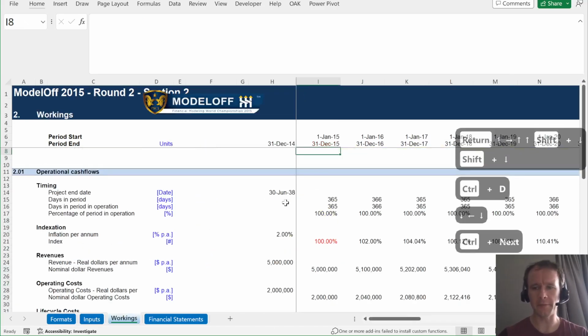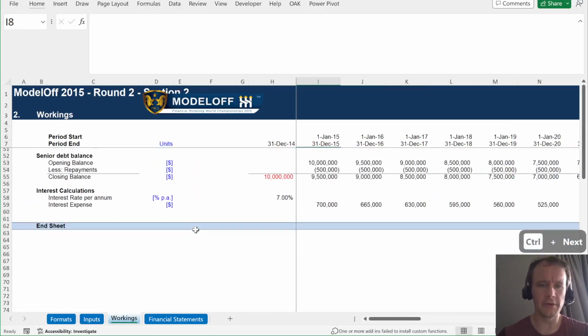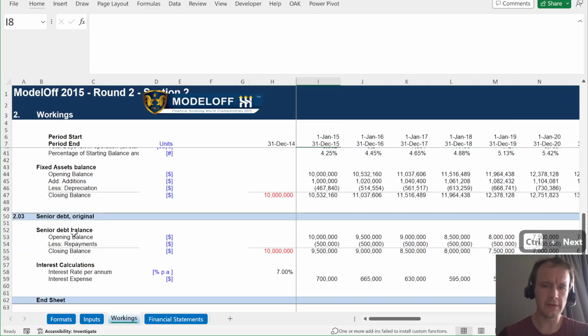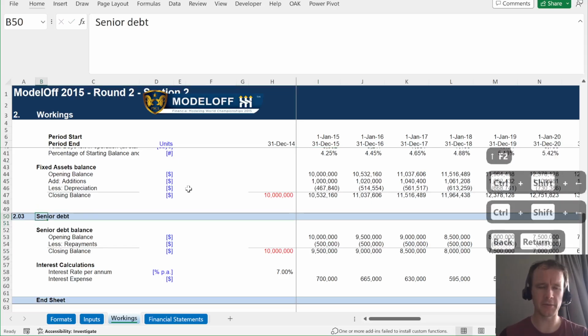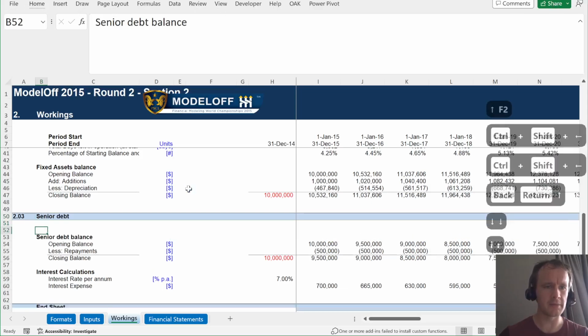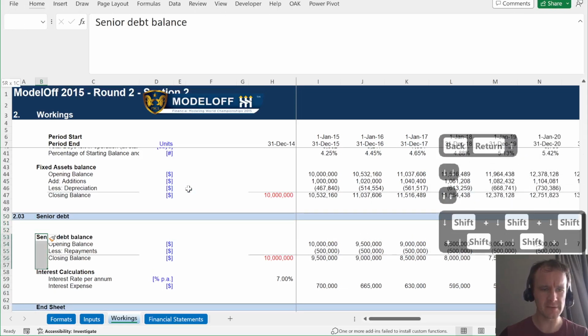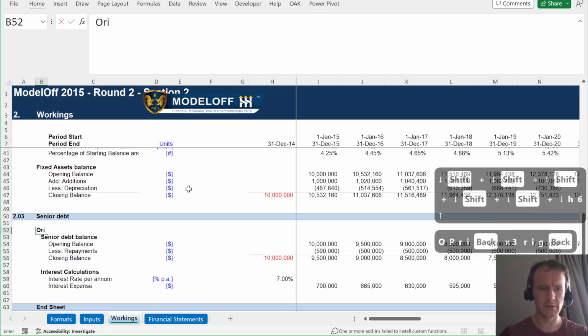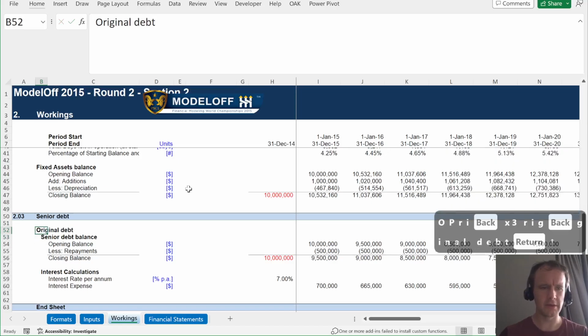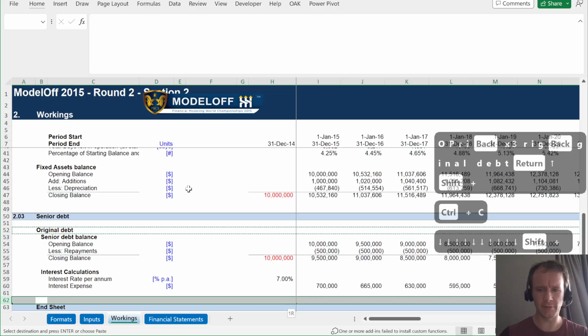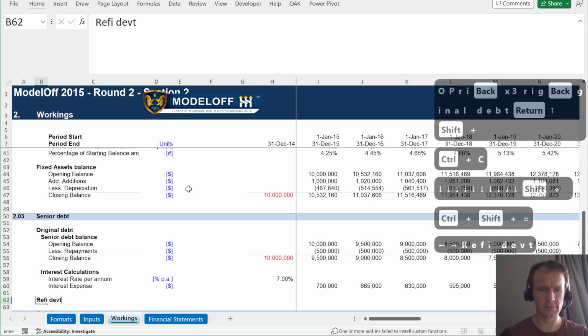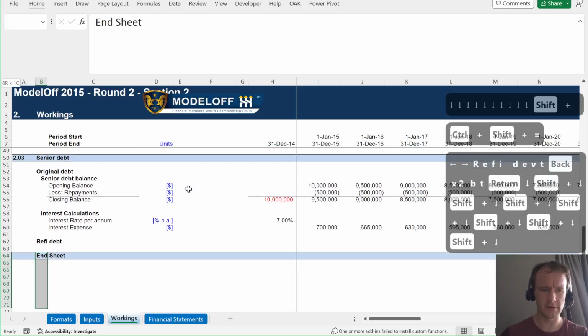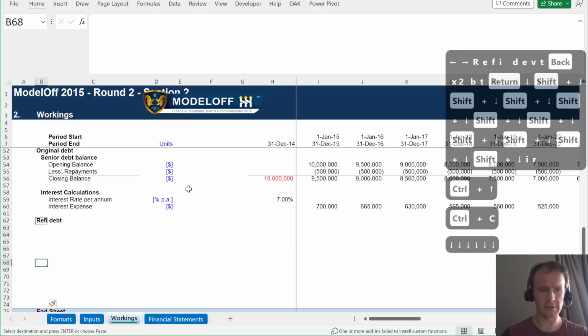Okay, now a big part of when you inherit and want to rearrange a model is thinking about what's the least amount of rewiring you're going to have to do. So this was just senior debt original. I'm going to make this be senior debt all, and I'm just going to indent these a little bit. I'm going to have this be original debt. Then I'm going to want to have another section down here for the refi debt.